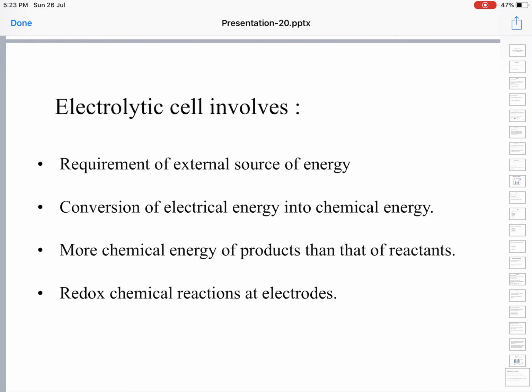An electrolytic cell requires an external source of energy. In any electrolytic cell, we are drawing power from an external source to carry out our chemical reactions.